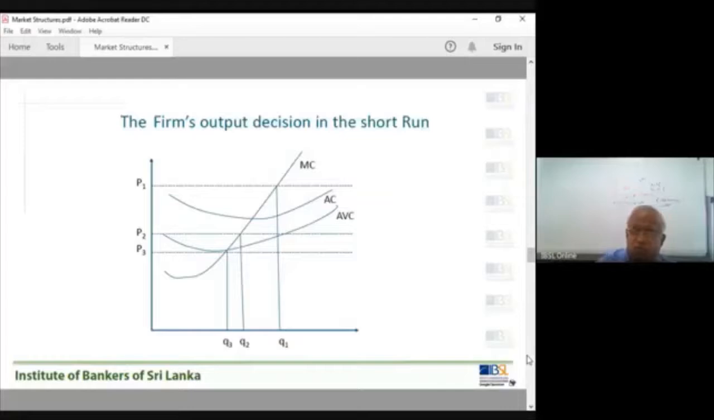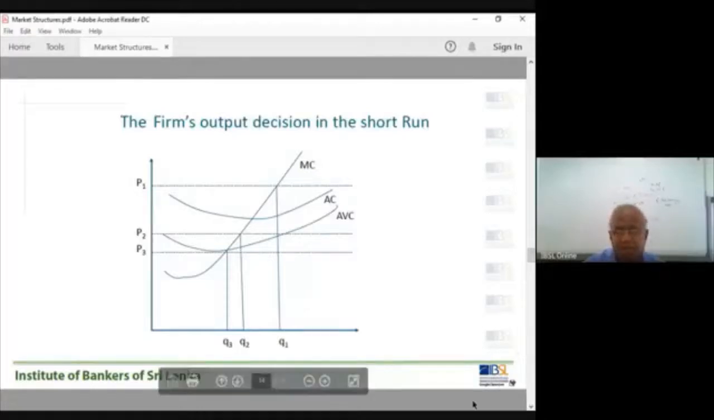P1 is one of the marginal revenue curves. P2 is the second marginal revenue curve. Third marginal revenue curve. 3 output levels. Now I am going to the board again and draw the same diagram. We have discussion now.